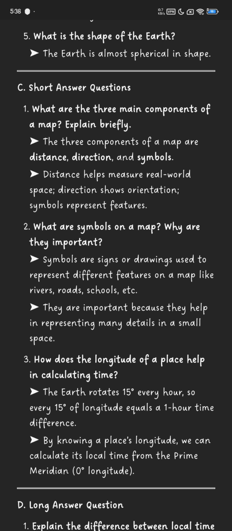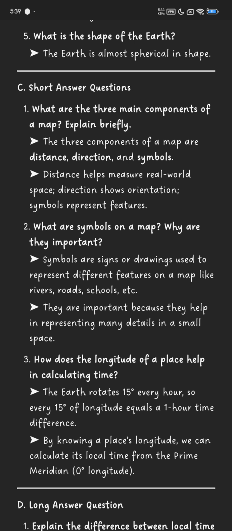Number 2. What are symbols on a map? Why are they important? Symbols are signs or drawings used to represent different features on a map, like rivers, roads, schools, etc. They are important because they help in representing many details in a small space.